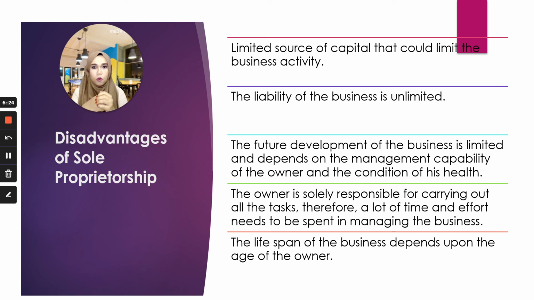Okay? Although the liability of the business is unlimited, it is actually a disadvantage because you can acquire as many loans as possible, as much money as the banks or other financial institutions want to give to you. But the catch is that as you have this unlimited liability, if something goes wrong with your business or you are declared bankrupt, the banks or the financial institution can go to your personal assets, okay, to earn back whatever money that you borrowed from them, right?